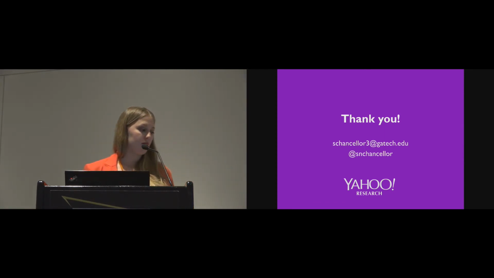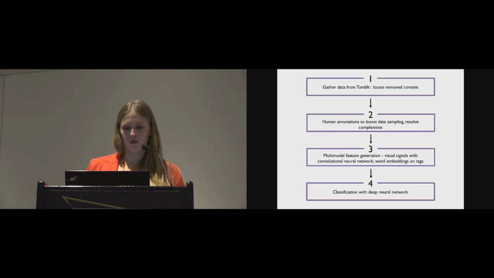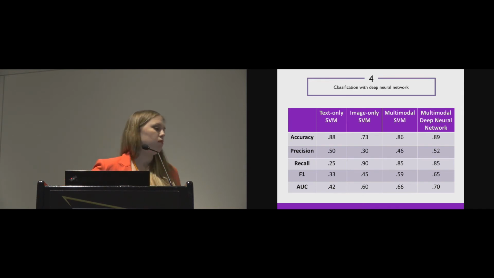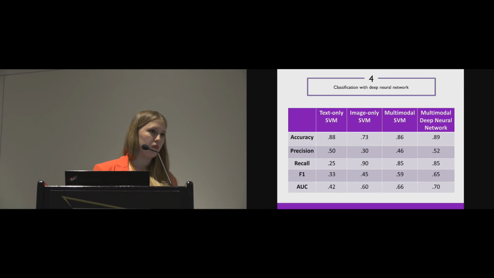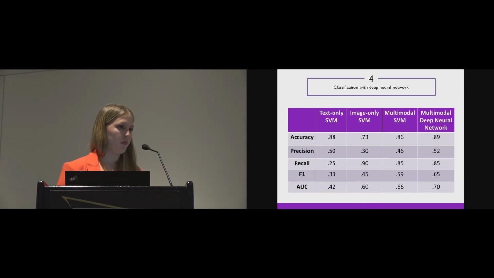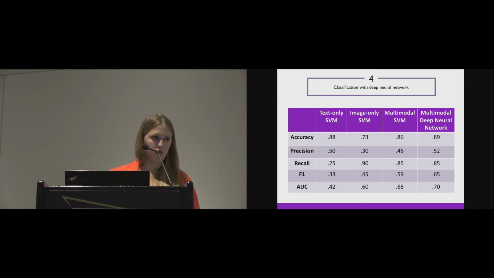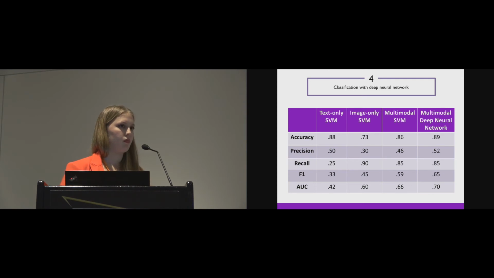Hey, Ani from Amazon again. Could you go back to your results page? Which slide? The results slide where you have the numbers? Yeah. Right. So this shows that the neural network gives improvement over the multimodal SVM. But there is a huge trade-off here in that if you actually deploy this at scale with larger data, the amount of resources, both in time and computing, would be much higher for a neural network system versus the SVM. Do you think the trade-off is worth it? It does perform better than the multimodal SVM in almost every aspect, but only so much so. Do you think it's worth it?